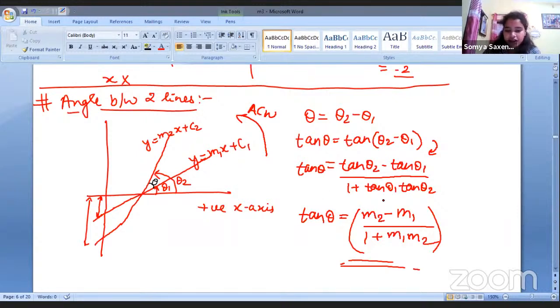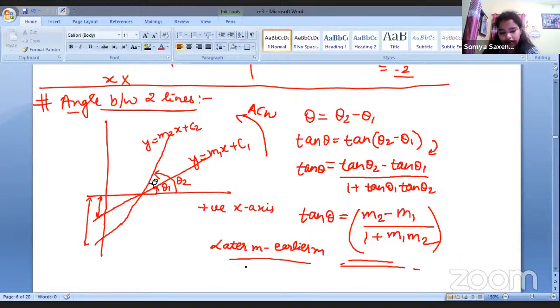That is why we have written M2 minus M1, because this will come later, this will come earlier. Later M minus the earlier M, when we are moving in the anti-clockwise direction.